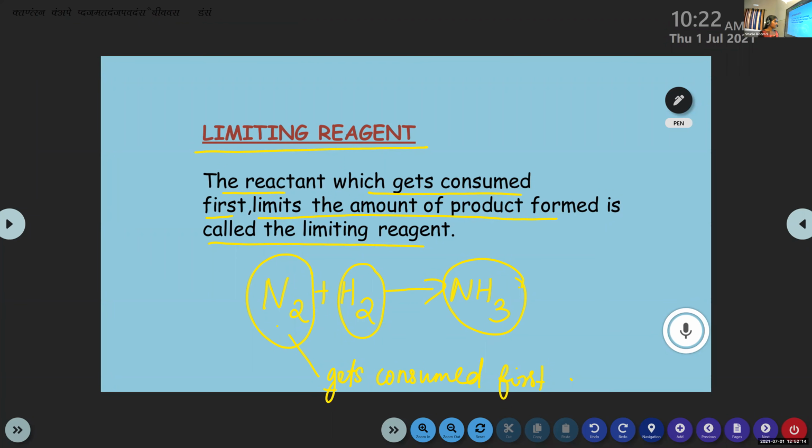Okay, Sarah. In this chemical reaction, which one is the limiting reagent? N2. Very good. In the production of ammonia, this nitrogen gas is the limiting reagent. So I think this one will be clear for you, right? Any doubt?